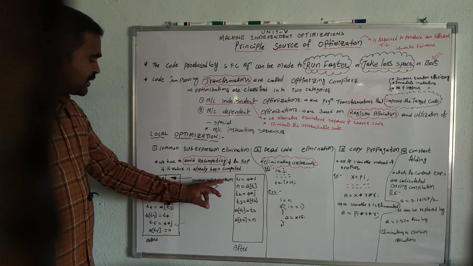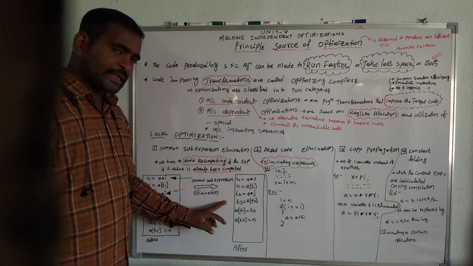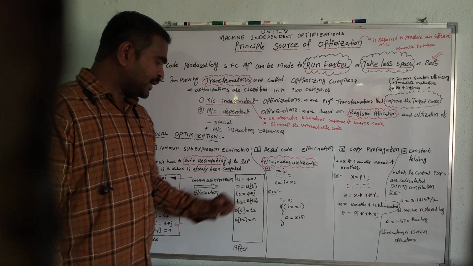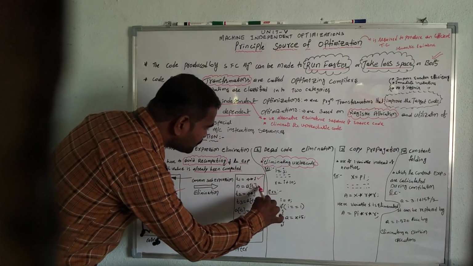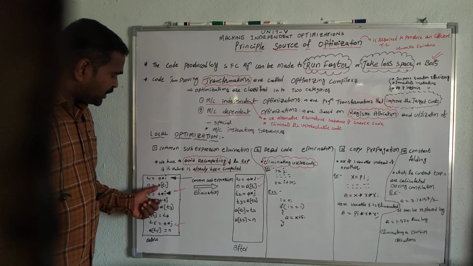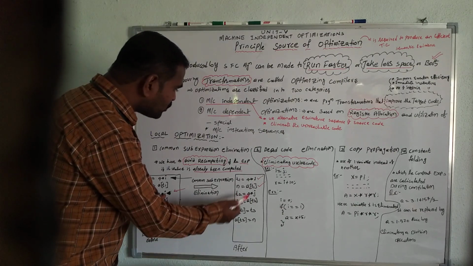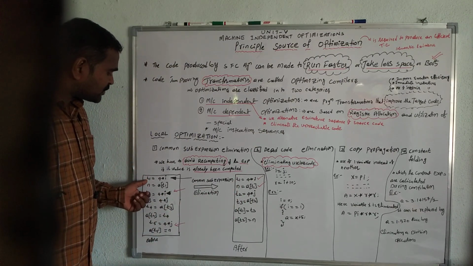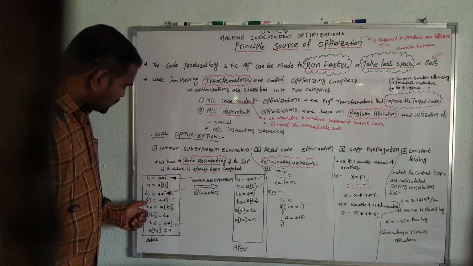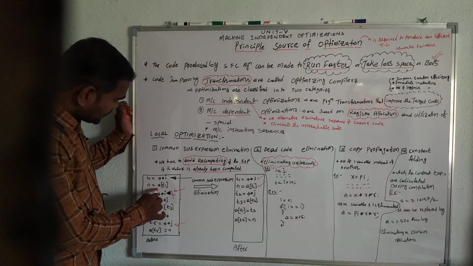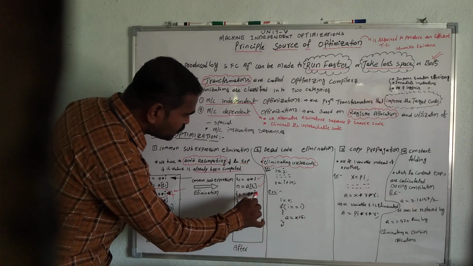After common sub-expression elimination, the resultant instruction sequence is something like this. Here T1 = 4 * I, then N = A[T1]. Both statements are the same, and there is no change in these two lines. But T2 = 4 * I is already computed, so we eliminate this statement. Similarly, the repeated computation of 4 * J is eliminated.